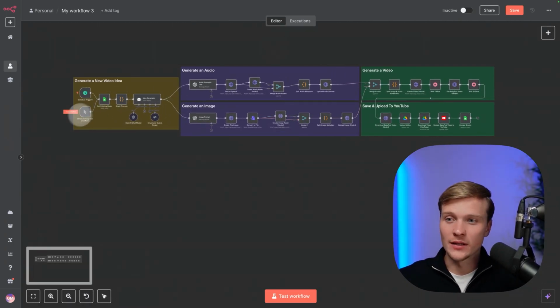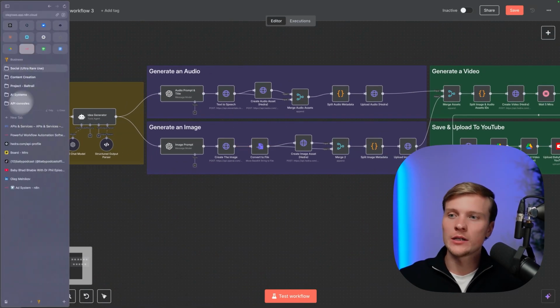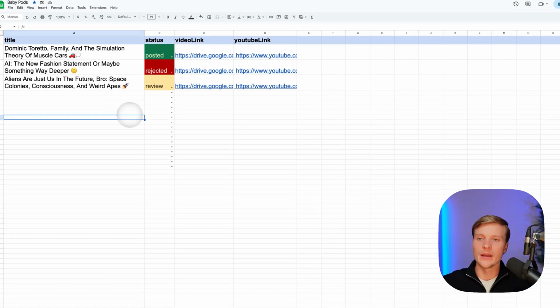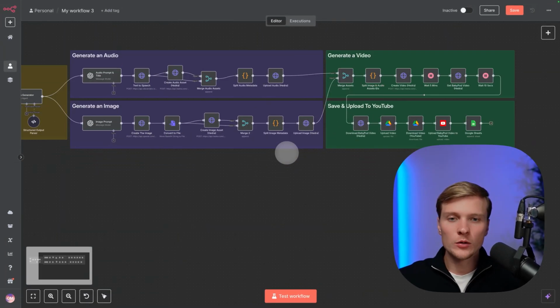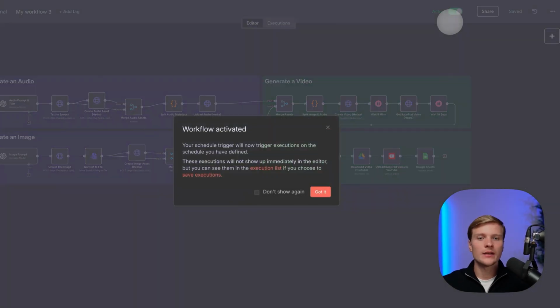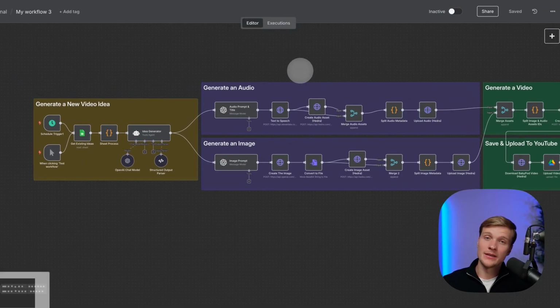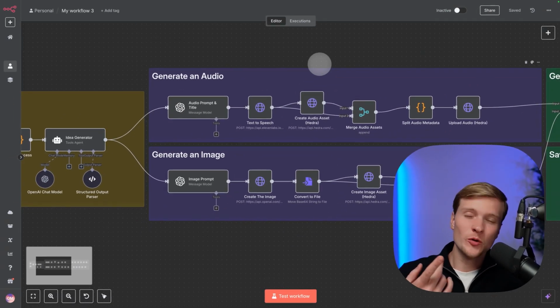You can actually press test workflow and it will be executed. It will create a new video and it will save to the whole database in here. And once you're satisfied with that, you can just press from inactive, you can press activate, and then every single day a new video will be generated by this system for you, uploaded to YouTube, and you will be able to review it.